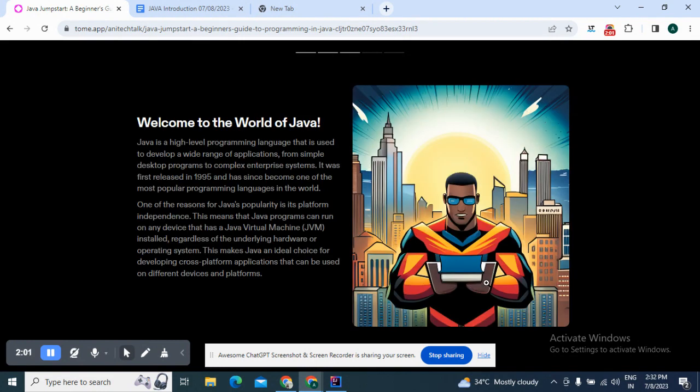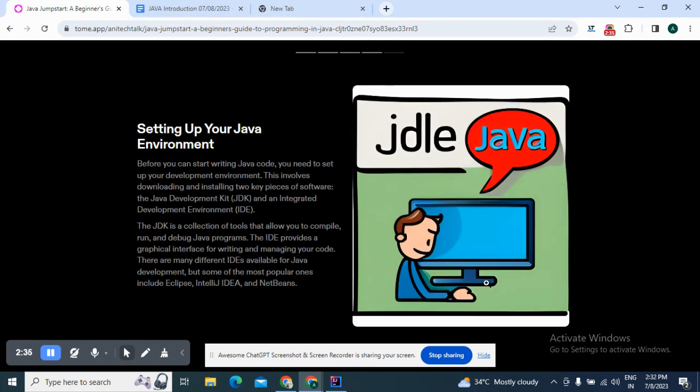A very beautiful page is showing: welcome to the world of Java. Java is a very high level language, developed for a wide range of applications, and it was first released in 1995. It is a very popular language in the world because of Java's platform independence. That means a Java program can run on any device that has a Java virtual machine installed, regardless of the underlying hardware and operating system.